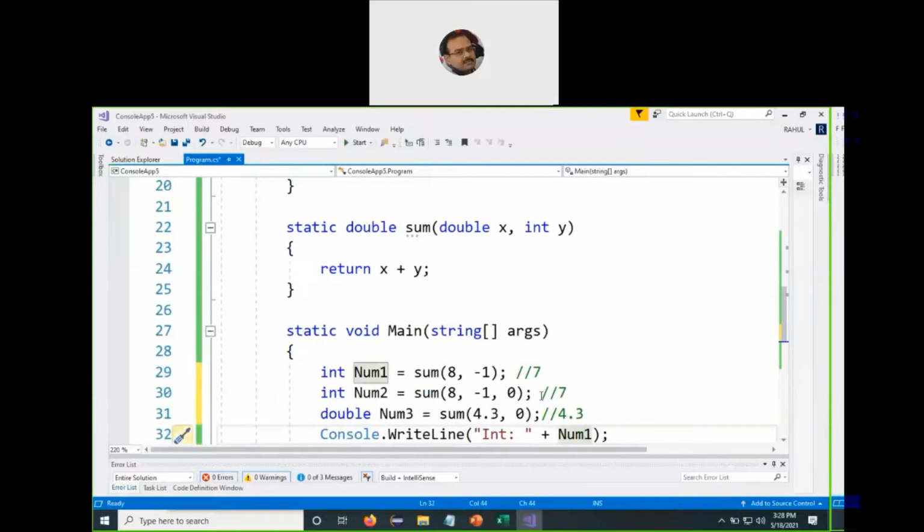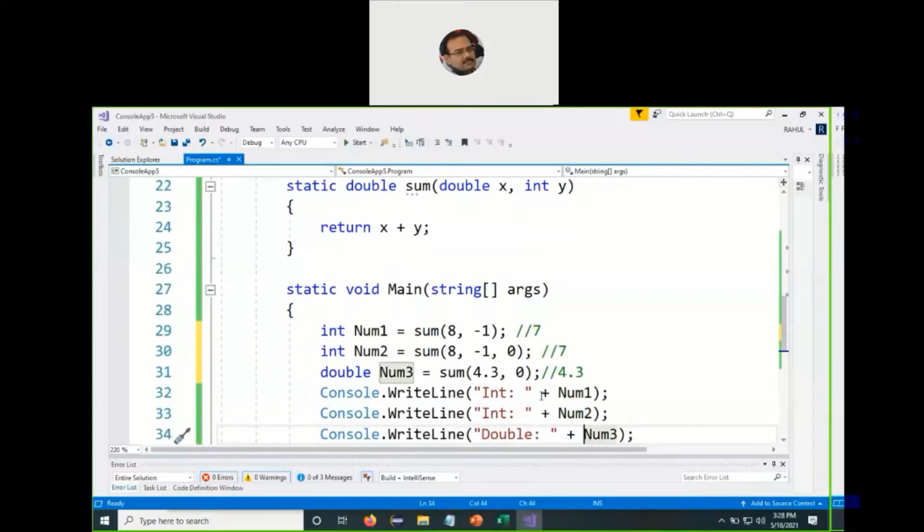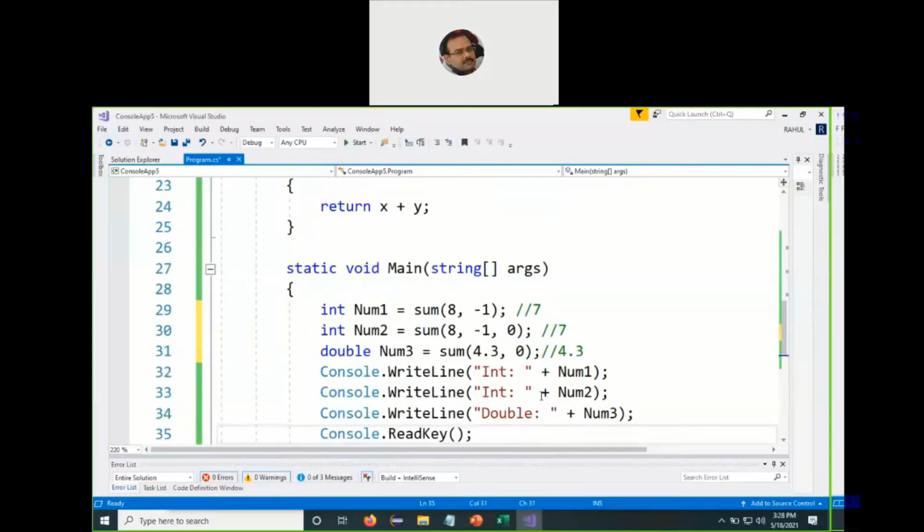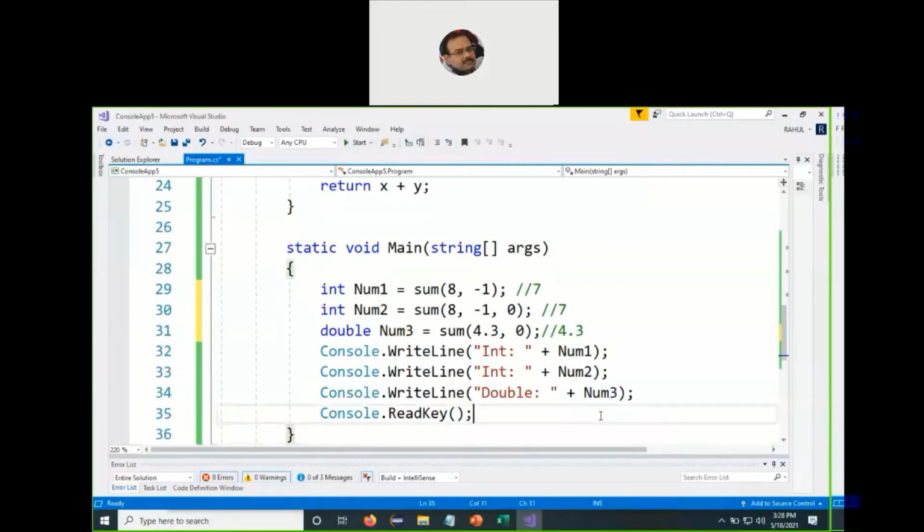And then we can display the values, the integer and double, using Console.WriteLine. Once we receive the value num1, we print the value of num1, then we print the value of num2, and then we print the value of num3. So three functions are there. We'll get the values something like 7, 7, and 4.3 after the addition has been successfully done. And then we can exit from the program.